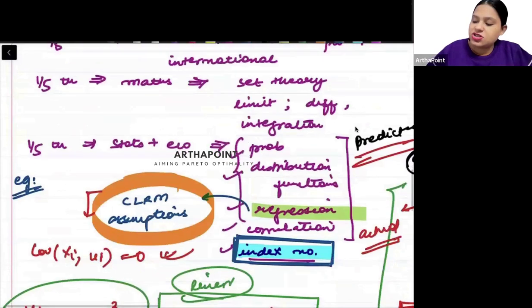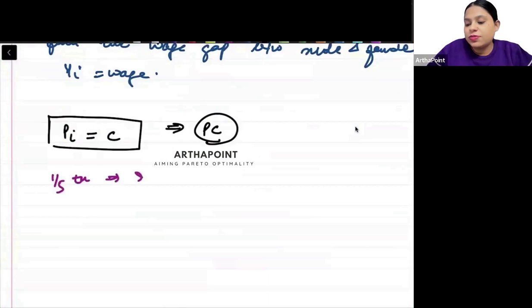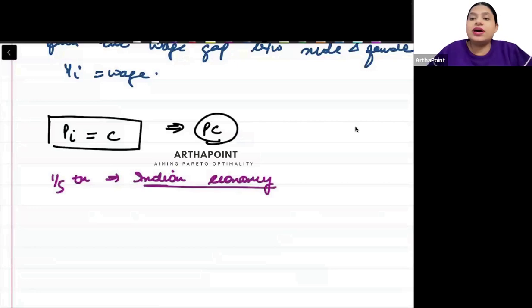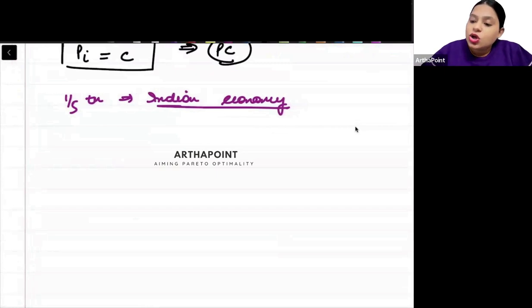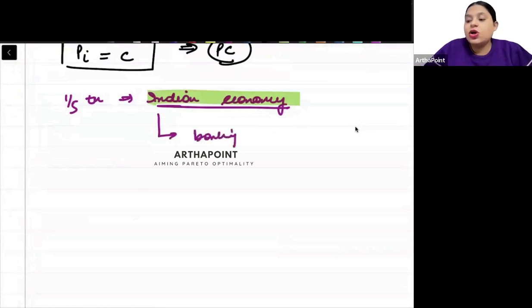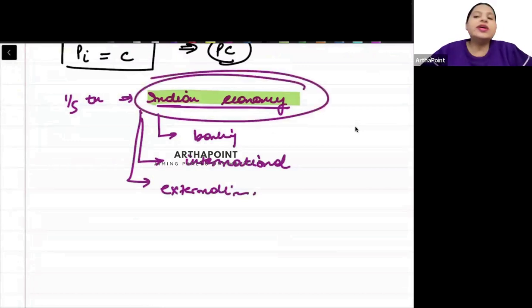And then 1/5, let me just finish this last part, beta. So you will notice that the remaining 1/5, that is Indian economy. And when I say Indian economy, it is not only Indian economy. अगर आप actual में जाके syllabus देखो, if you look at the syllabus of CUET, you will realize that Indian economy is not really Indian economy. उसी के अंदर you have questions related to banking sector. उसी के अंदर you have questions which are related to international economics. उसी के अंदर you have questions which are related to externalities and public goods. So Indian eco is not Indian eco.